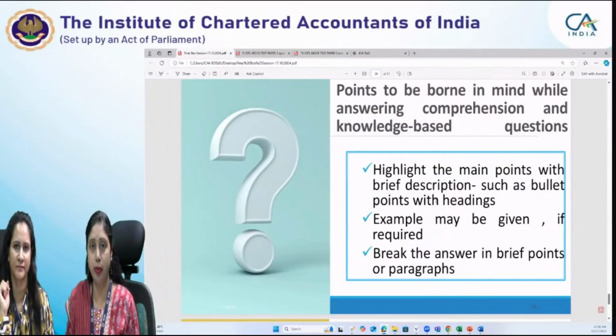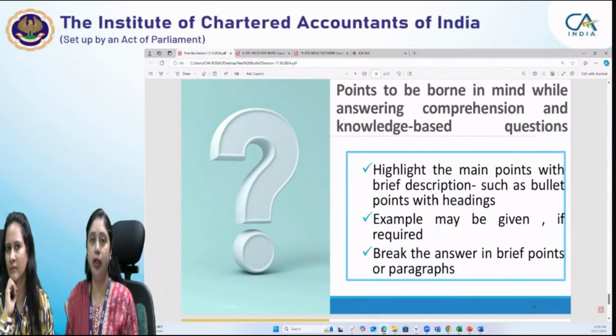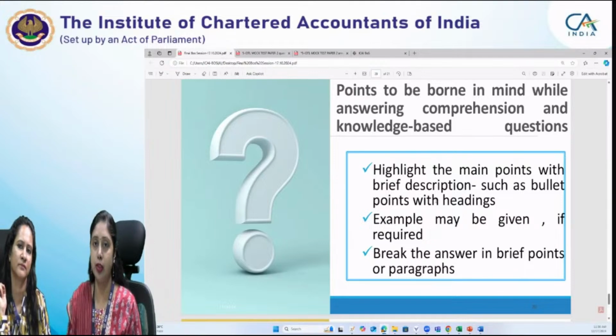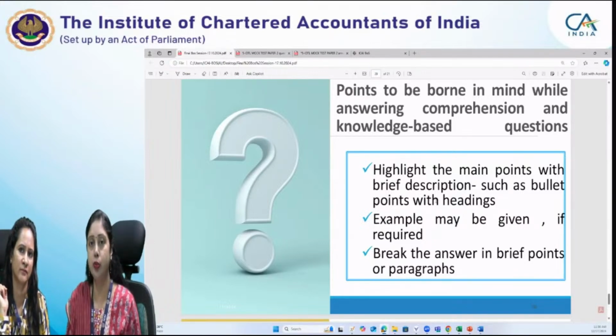Either you show them in the computation table, and then you write the reasoning that because of this particular reason there is no treatment given for this particular item, or you can give the reasoning in the notes, whichever way you want to present your answer. So both presentations are fine.